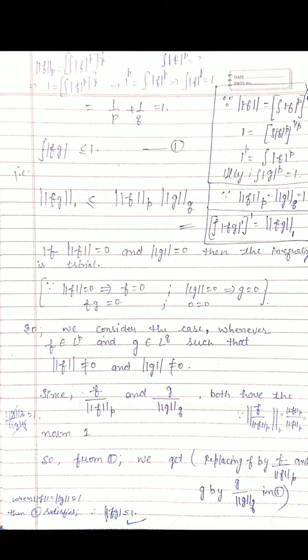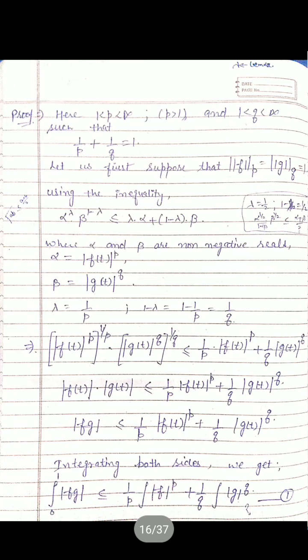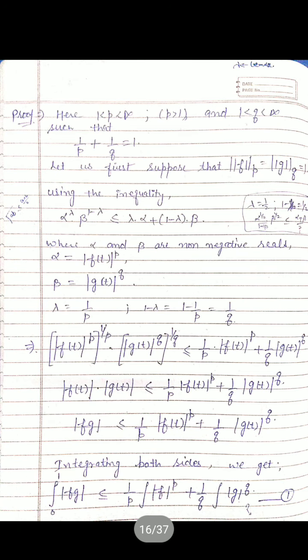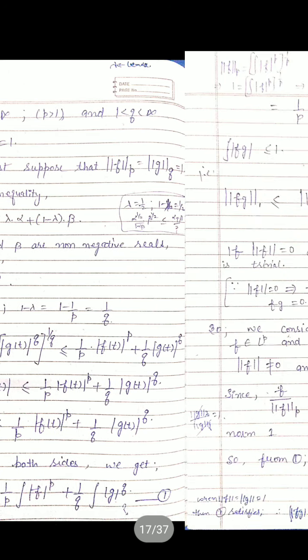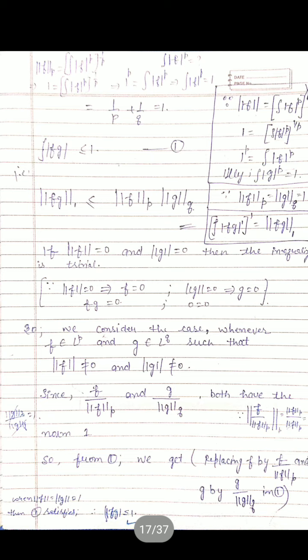So we raise the power p on both sides. So what do we get? 1 to the power p equals integral |f|^p. That means integral |f|^p equals 1. Similarly we get integral |g|^q equals 1. So that's why on the right side we get 1 by p plus 1 by q, but 1 by p plus 1 by q is given as 1. That's why we are getting 1.